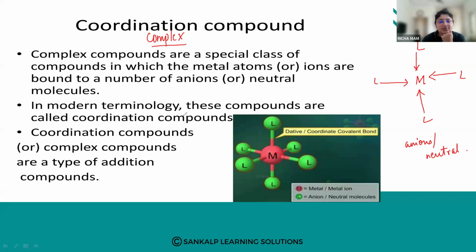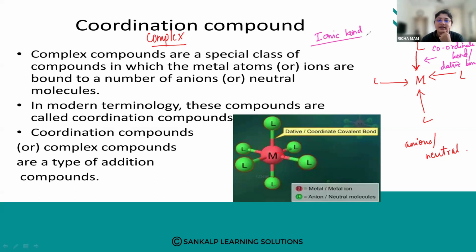The bond which is formed between this metal and this ligand is called a coordinate bond, or it is called a dative bond. Okay, so remember how an ionic bond is formed.